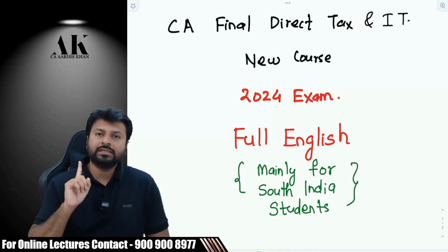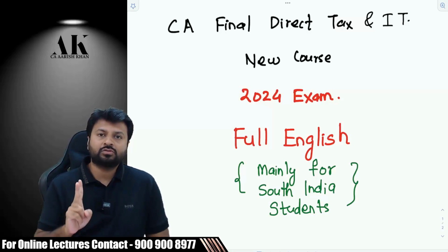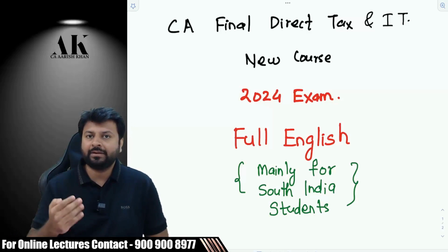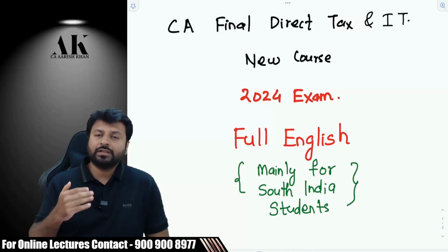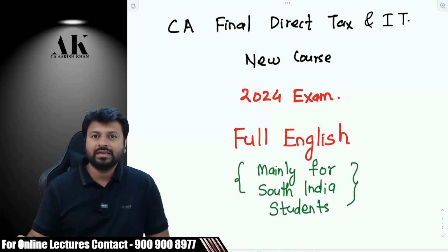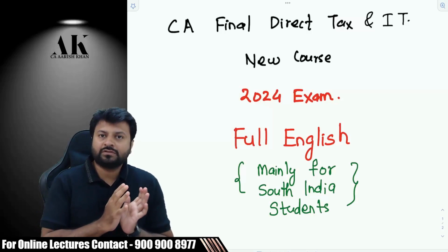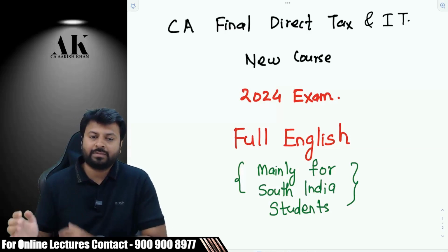We want a CA Final student to be practical oriented, to know how to interpret a provision and how to apply a provision in practical life. So their approach is moving from a theoretical approach to a practical approach. That is what I feel from my side.